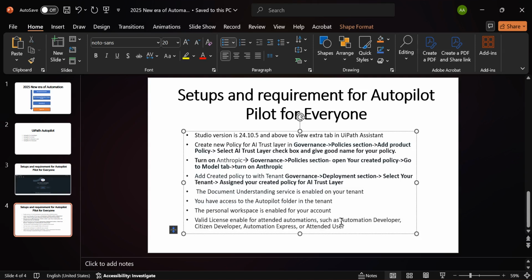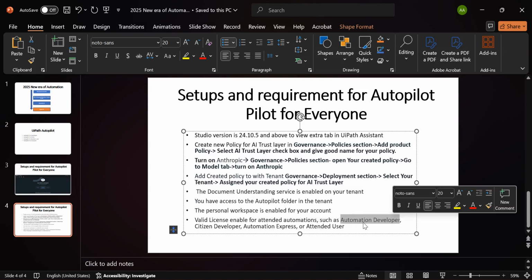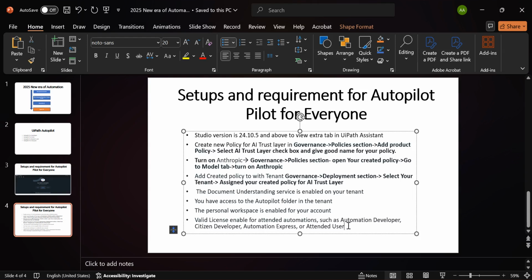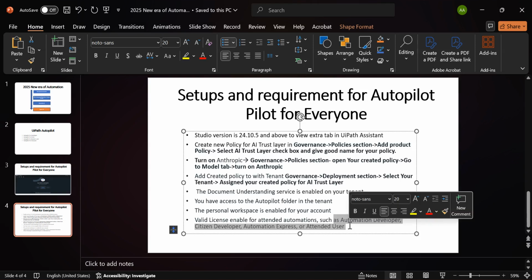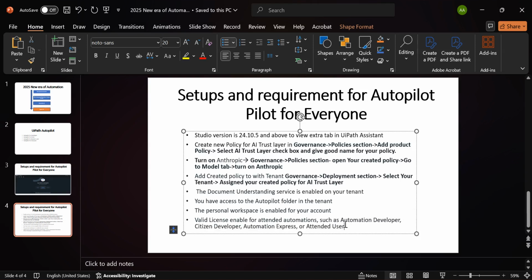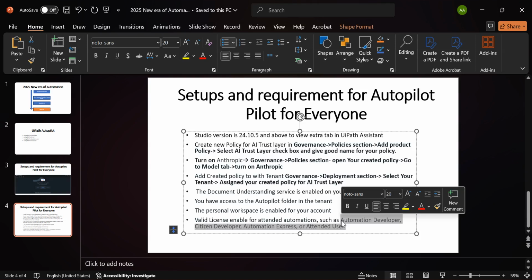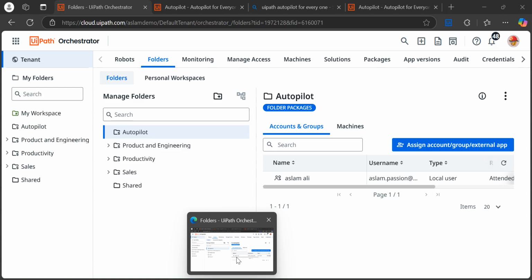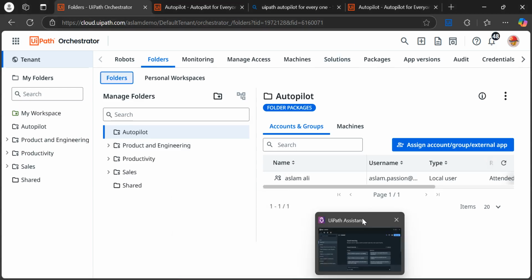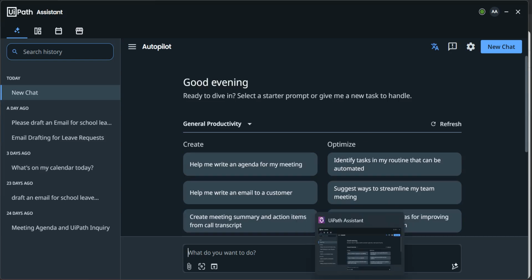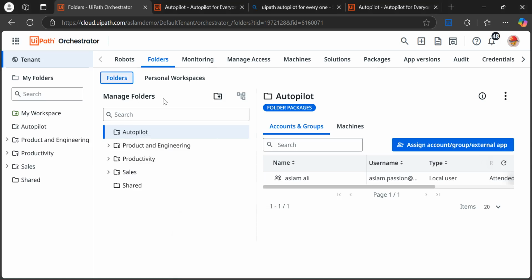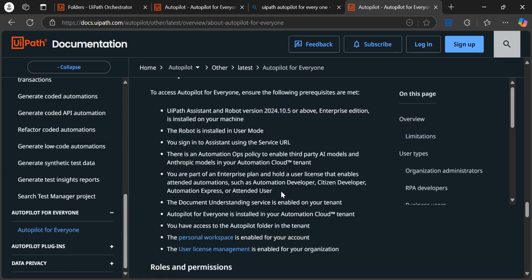So this Autopilot is only working for automation developer license, citizen license, automation express and attended user, right? So if anyone has the older RPA developer license, then it will not work. So just make sure your license is only for these selected types of licenses. Right. So that is already given here. So if anyone has already done all the settings and is still not able to view, just re-verify which type of license is assigned to those users in their orchestrator, right? So they have already mentioned this type of license is allowed to view this, right?